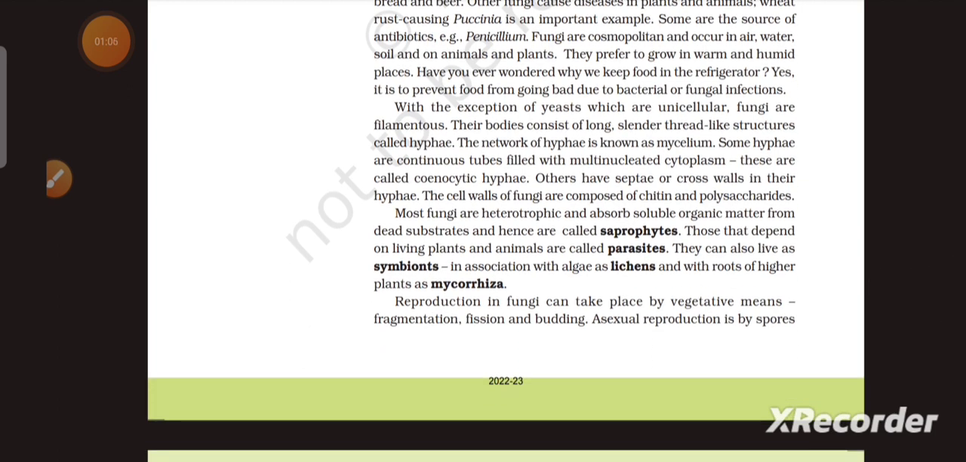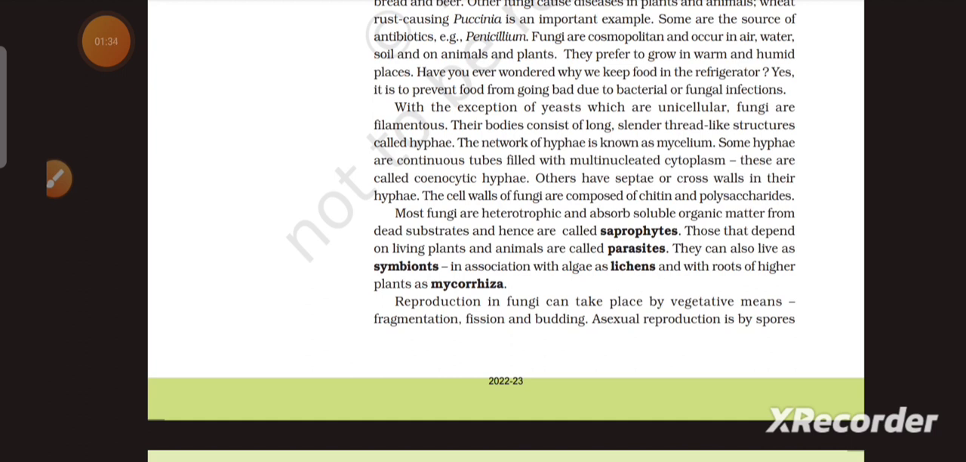With the exception of yeast, which are unicellular, fungi are filamentous. Their bodies consist of long, thread-like structures called hyphae. The network of hyphae is known as a mycelium. Some hyphae are continuous tubes filled with multinucleated cytoplasm. These are called coenocytic hyphae. Others have septae or cross walls in their hyphae.